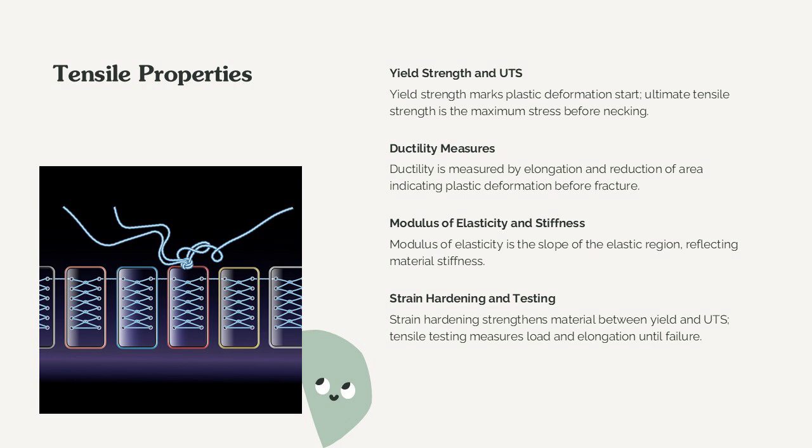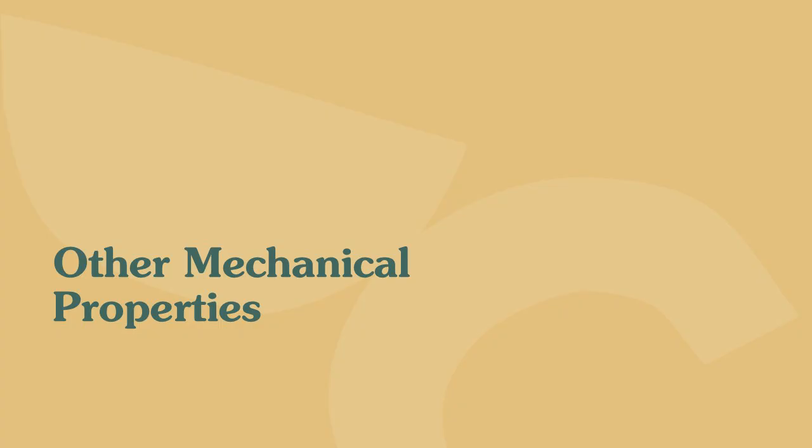These properties are determined through tensile testing, where a specimen is pulled until failure while measuring load and elongation. Understanding tensile behavior helps engineers design components that resist failure under operational loads. For example, high UTS materials are chosen for load-bearing applications, while ductile materials are preferred where energy absorption is critical. Tensile properties also influence manufacturing processes, such as forming and welding, and play a vital role in safety assessments and material certification. Beyond tensile behavior, we also consider compression, bearing, shear properties, and hardness, each important for different applications.